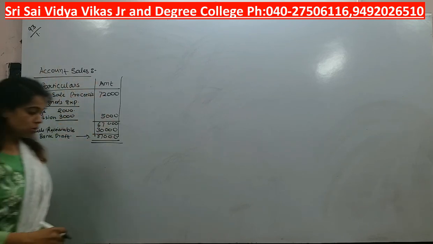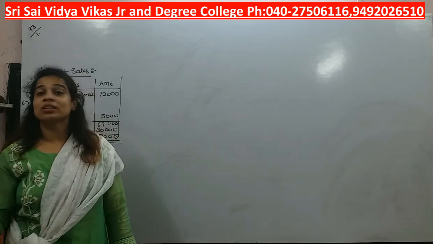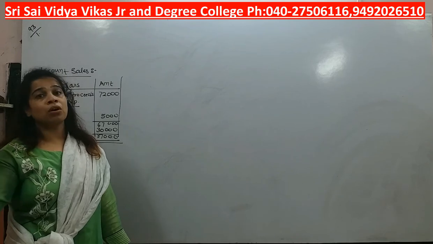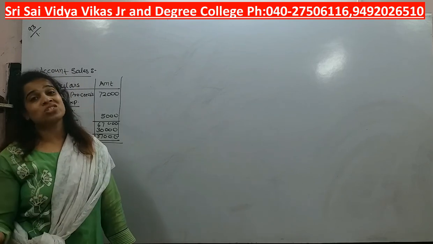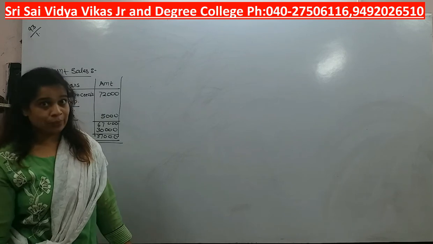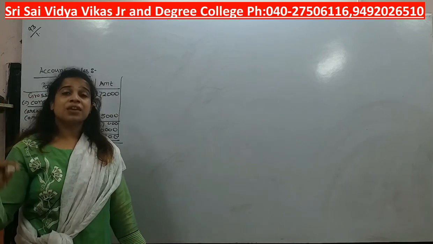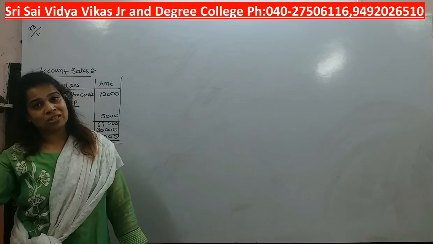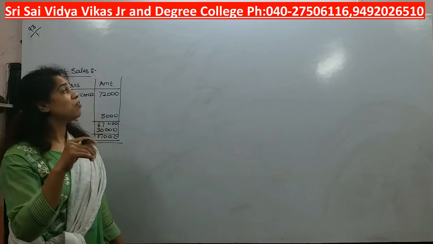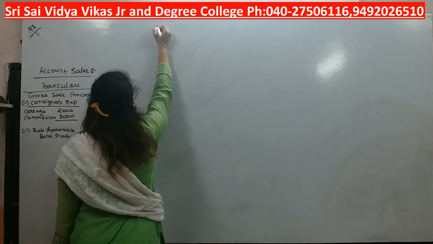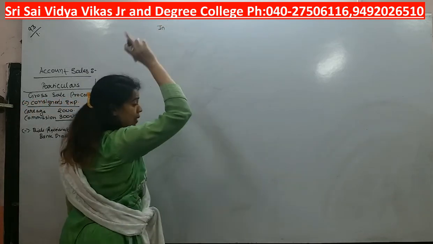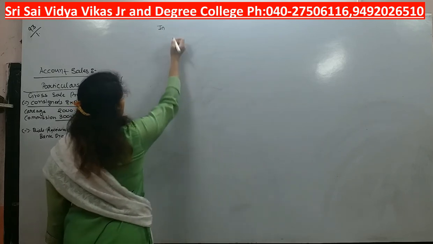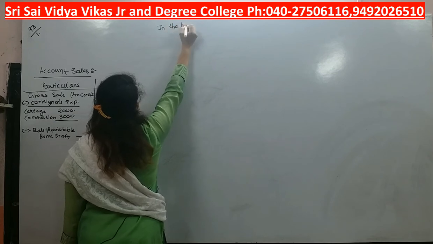Okay, now students, here they have asked us to prepare journal entries in both the parties. See, if you prepare the ledger first, passing journal entries will be comparatively easy. In yesterday's class we discussed the format of the books of consignor and consignee, so keep that format in front of you. First I will prepare ledgers, and with the help of ledgers we are going to pass journal entries. So students, pay attention.